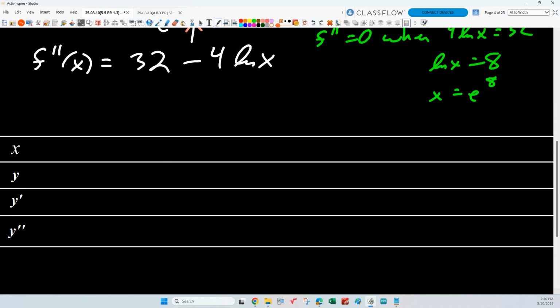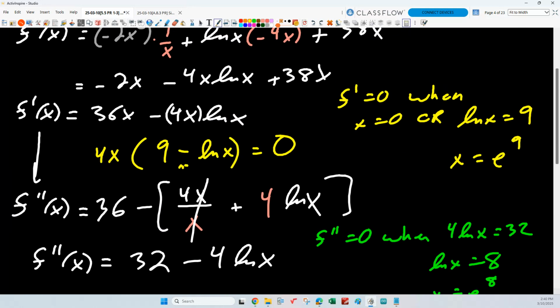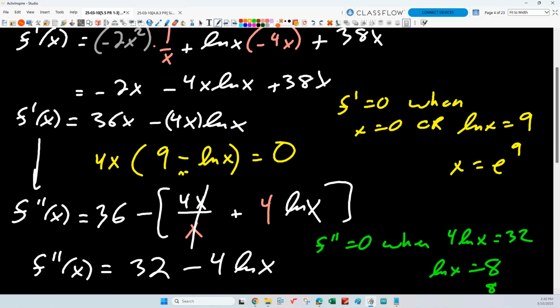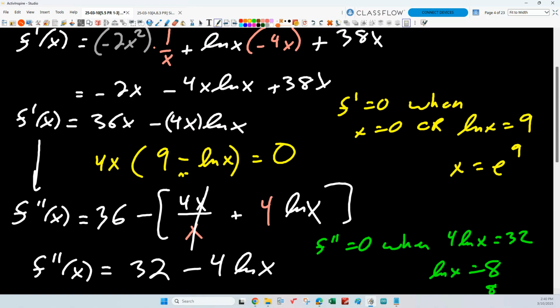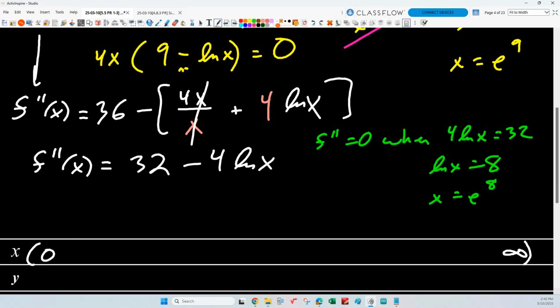We're going from the open interval from 0 to infinity. We had first derivative critical numbers at, oh, do both of those count? Look at our first derivative critical numbers, 0 or e to the 9th. Are those both in our domain? 0's not, right? We have to toss 0 because that's outside of the domain. So the only one we get is e to the 9th.